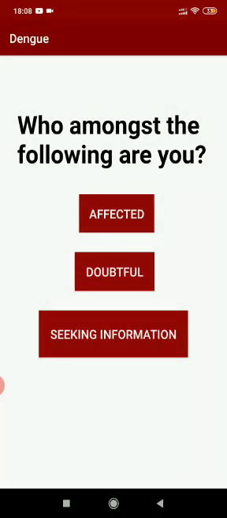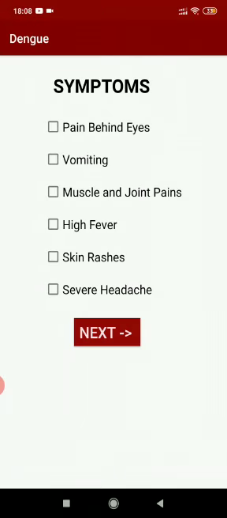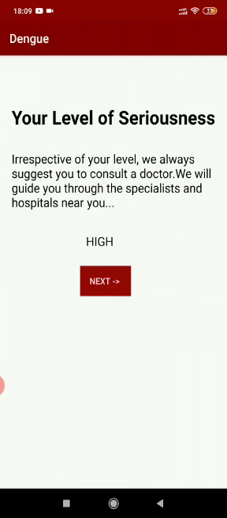The next category is doubtful. For this, we will take as input the symptoms that the user is having, based on which the primary level of seriousness is predicted. And of course, irrespective of their level of seriousness, we will always suggest them to have a checkup. So as you can see here, if the person has all the symptoms above, then he will be given a level of seriousness as high. So irrespective of his condition, we always suggest him to visit the hospitals.